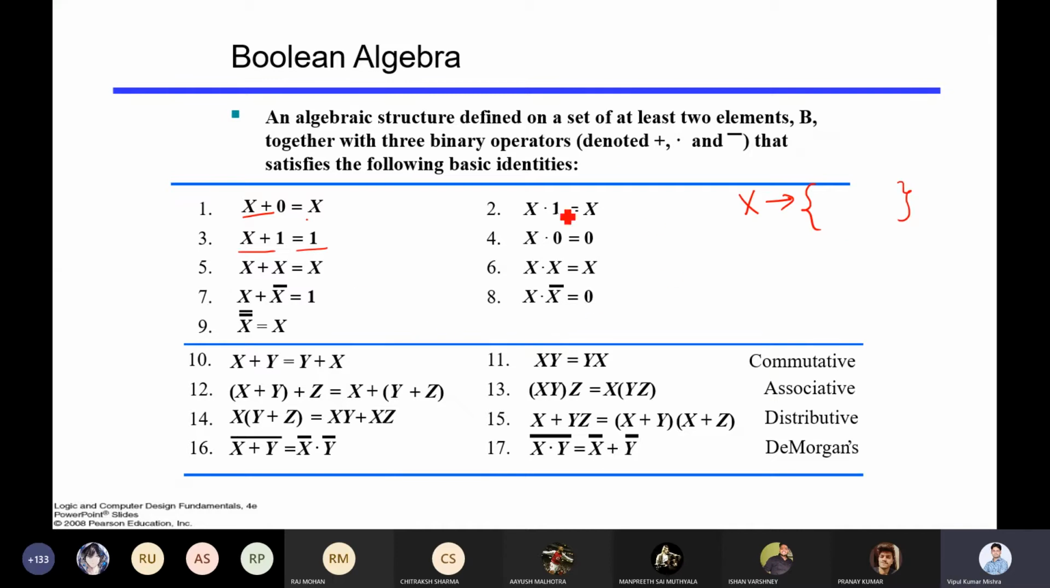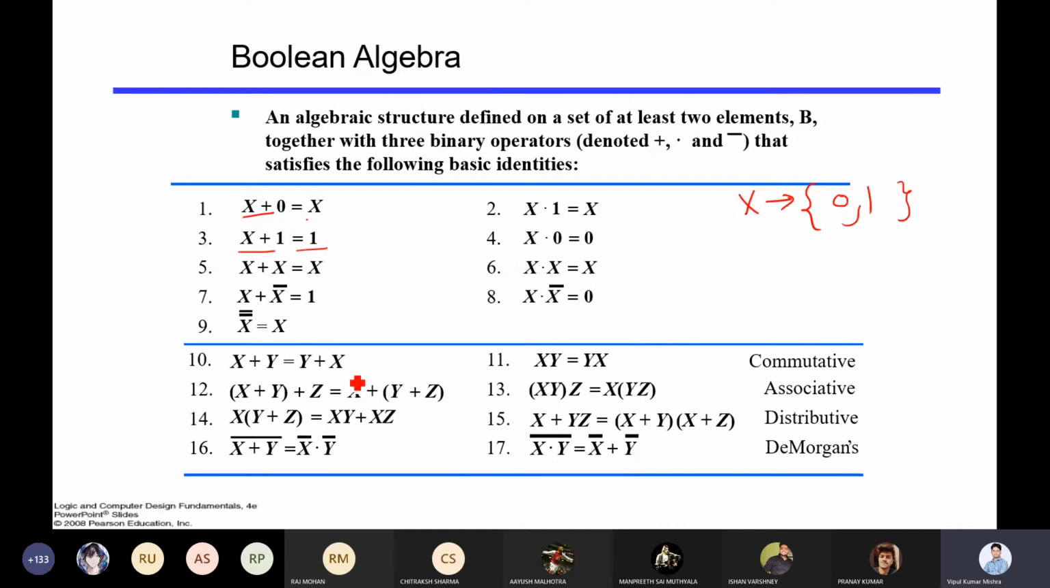What can be the possible values of x? 0 and 1. Either it will be 0 or 1. Based on that you can apply the formulation. So it is saying 1 plus 1 equals 1 because x is 1. 0 plus 1 will be 1, right? So accordingly you can apply the formulation.